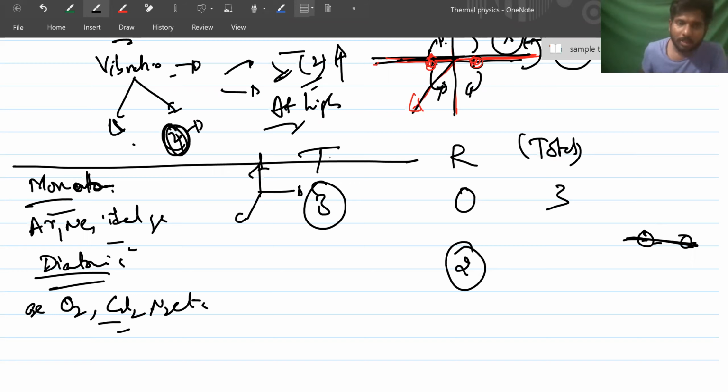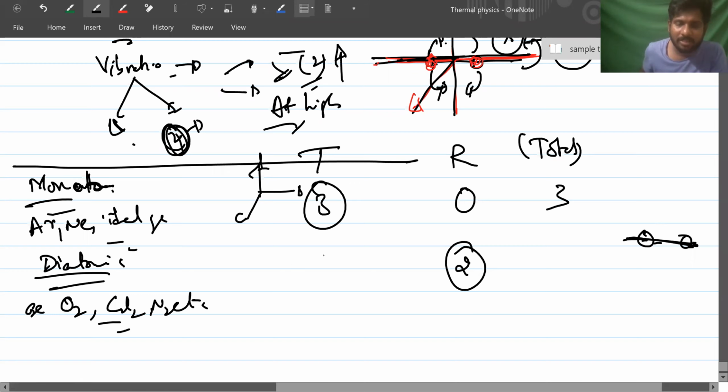Rotation is 2. Here diatomic, how much translational? 3. It can go in X direction, Y direction, Z direction. Every particle can go in X or Y or Z, so we write translation as 3. Sometimes if you restrain it, then it is 2 or 1, but generally 3, unless you keep a constraint. The total is how much? 5.